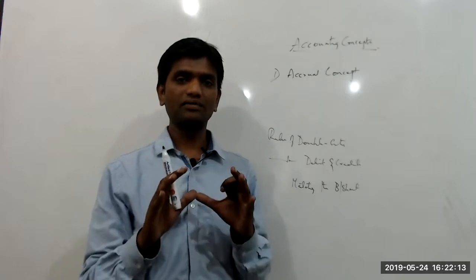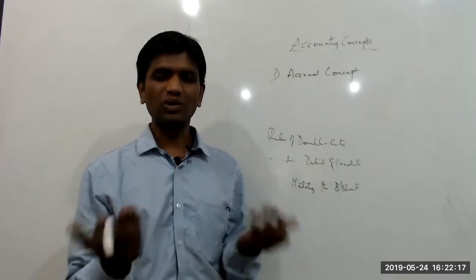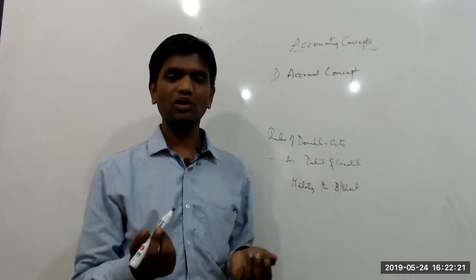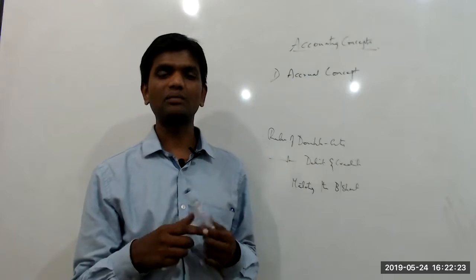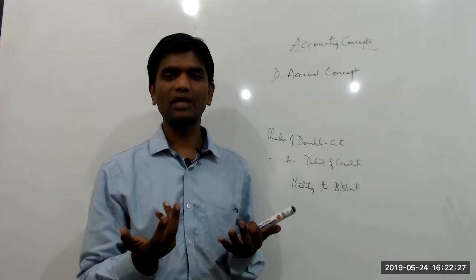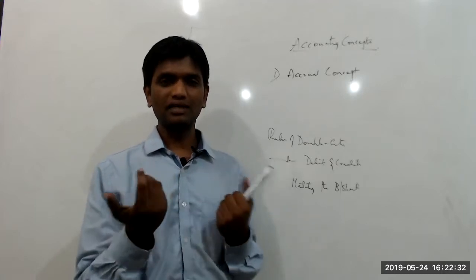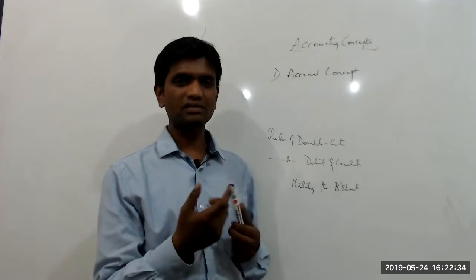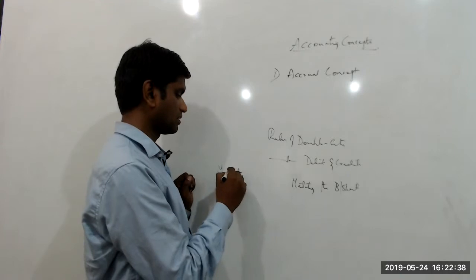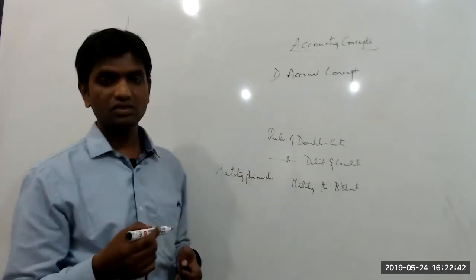But if you want to have the true and fair view of the financial statements, what do you mean by a true and fair view? Let's say, for example, you should not be having 11 months of rent and 12 months of sale. Although it matches, all the balance sheet matches, you should not be having this. You need to match your expenses with the income. That is one concept which is discussed in the matching principle concept. We'll be dealing with that later.